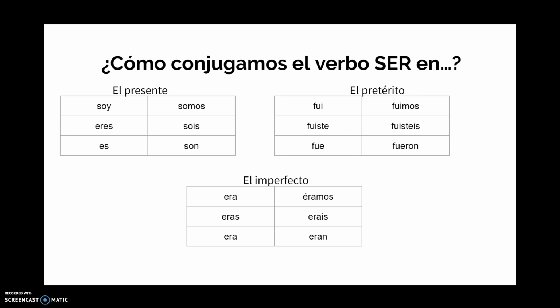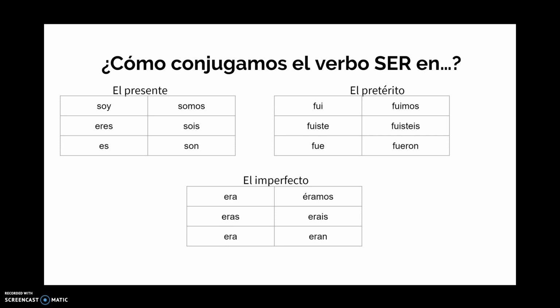And el pretérito, which is the verb tense we use to talk about things that happened once in the past, the conjugations are yo fui, I was, tú fuiste, you were, él, ella or usted fue, he or she was or you were, formal. Nosotros fuimos, we were. Vosotros fuisteis, you all were, only in España. And ellos or ustedes fueron, they or you all were.